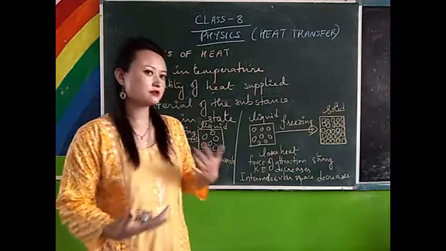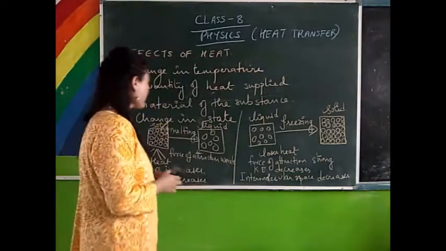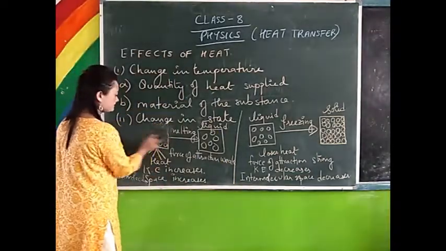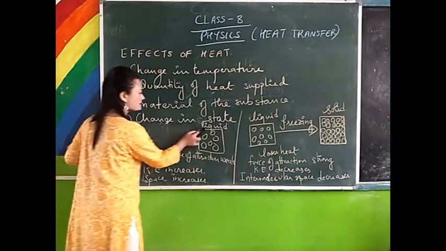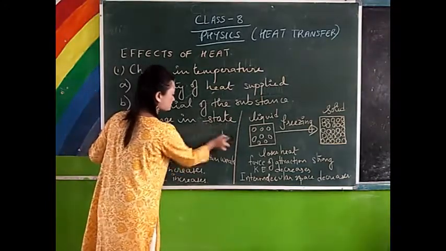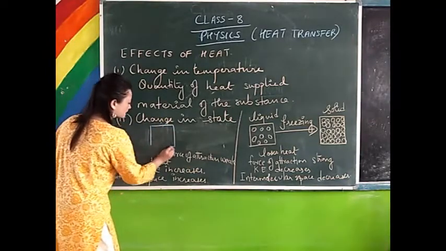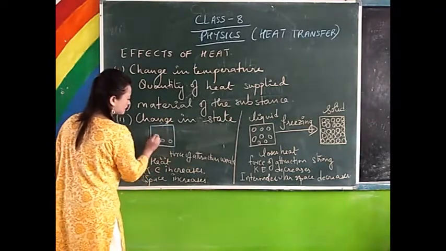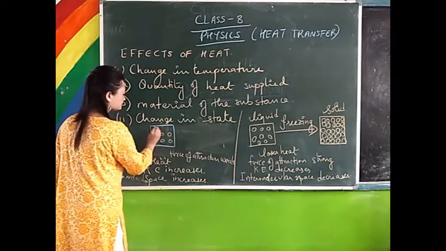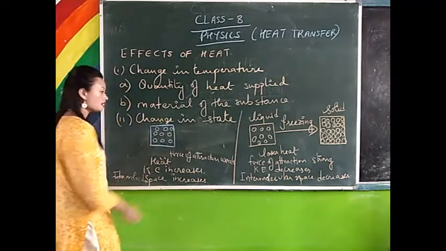Now there are other changes of state as well, isn't it? What happens when liquid changes to gases? As you know, the liquid particles are free to move compared to solids.